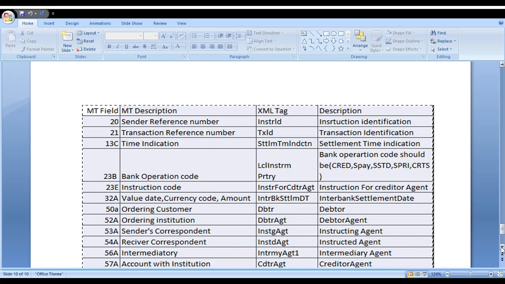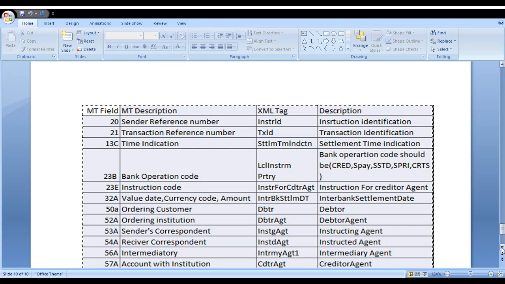In MX we call it transaction identification. 13C, time indication, settlement time indication. Next is 23B, bank operation code. The bank operation code values should be CRED, SPAY, SSTD, SPRI, CRTS. 23E, instruction code, instruction for next agent. 23E is an instruction code, instruction for creditor agent.